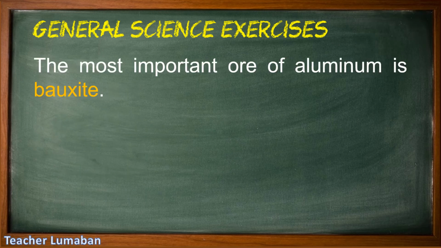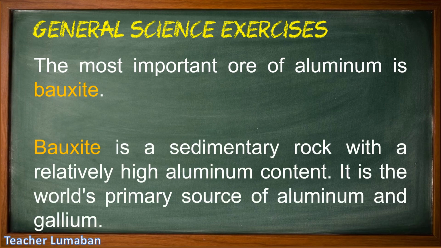The most important ore of aluminum is bauxite. Bauxite is a sedimentary rock with a relatively high aluminum content. It is the world's primary source of aluminum and gallium.